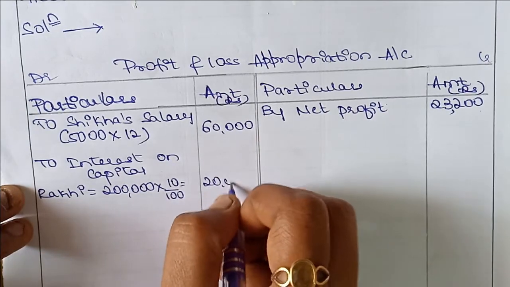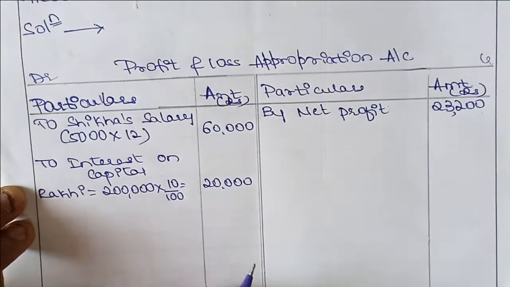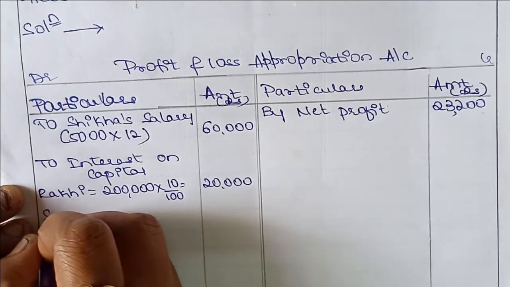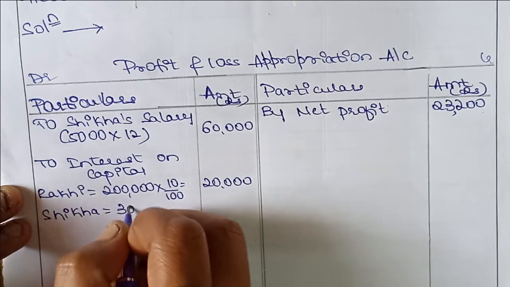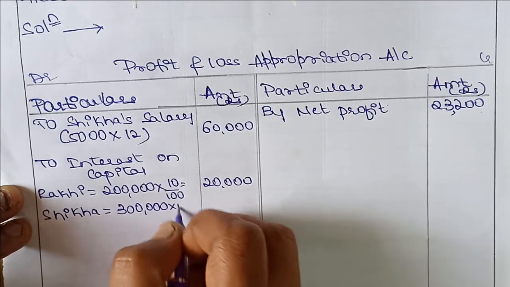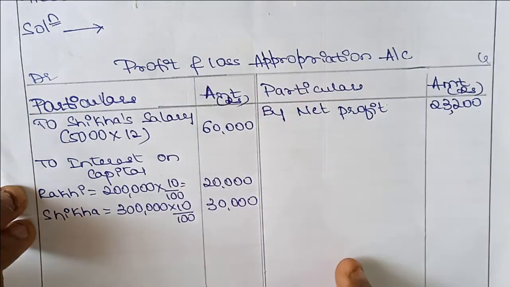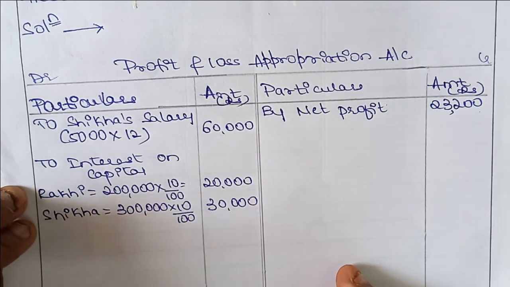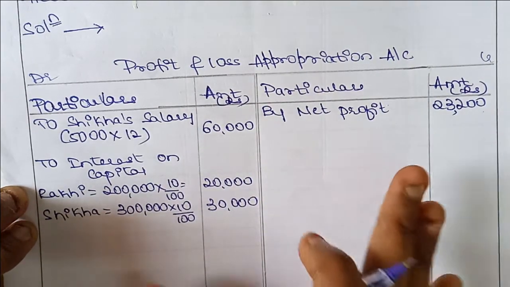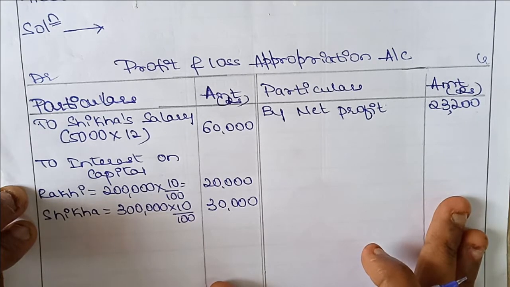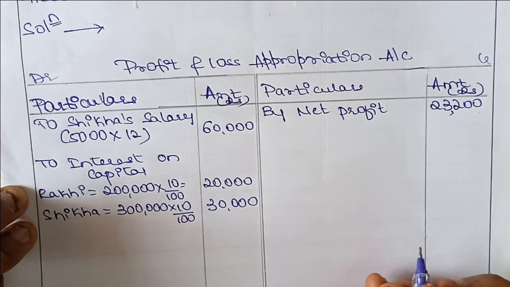If you want, you can write outside also, in the outer column, or you can take another column and write it down. Shika: 3 lakh is the capital, 10 divided by 100, and it will be 30,000. Next, there is no interest on drawings. Drawings amount has been given, but in the profit and loss appropriation account we won't take drawings, only interest on drawings, and they have not given any interest on drawings.